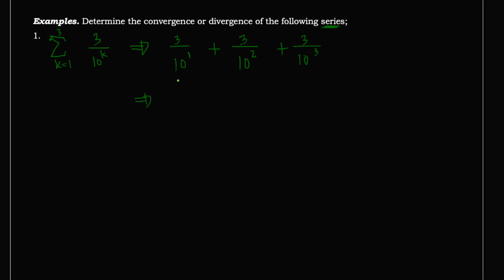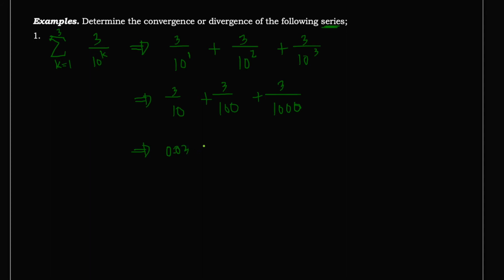So the open form of this one will be 3 over 10, okay, plus 3 over 10 squared is 100, plus 3 over 10 cubed is 1000. Okay, so this is now what we call the open form of the given series. If we write this one in decimals, this will be equal to 3 divided by 10. That will be 0.